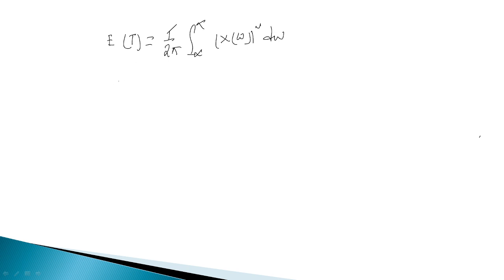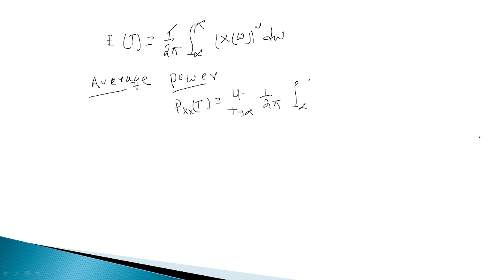If it is non-periodic, we can write the average power for the same random process x of t. Px of x of t can be written as limit T tends to infinity of 1 by 2π, integral from minus infinity to plus infinity of X of omega whole square divided by 2T.